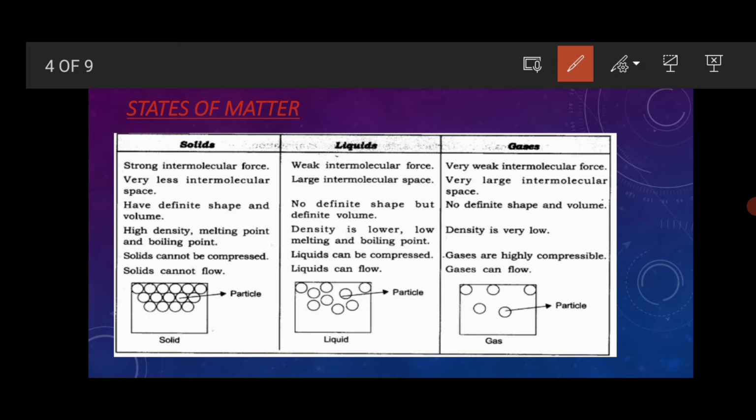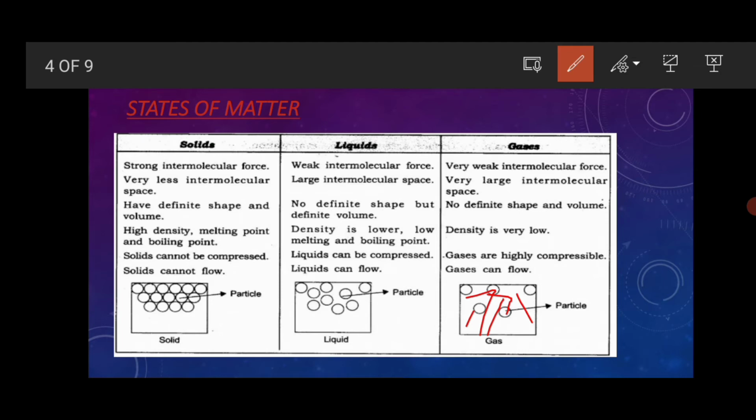Okay friends, the next point is gases. Very weak intermolecular force. See the first points of the three states. There is strong intermolecular force in solid, weak intermolecular force in liquid, and finally very weak intermolecular force in gases. You can see friends, very large intermolecular space.